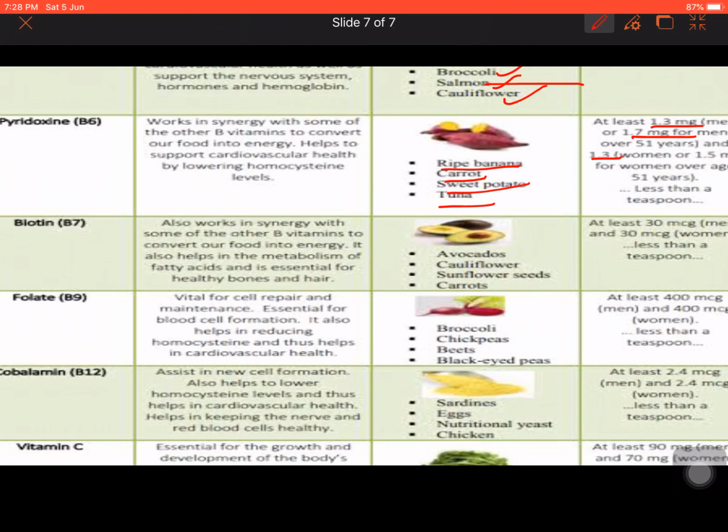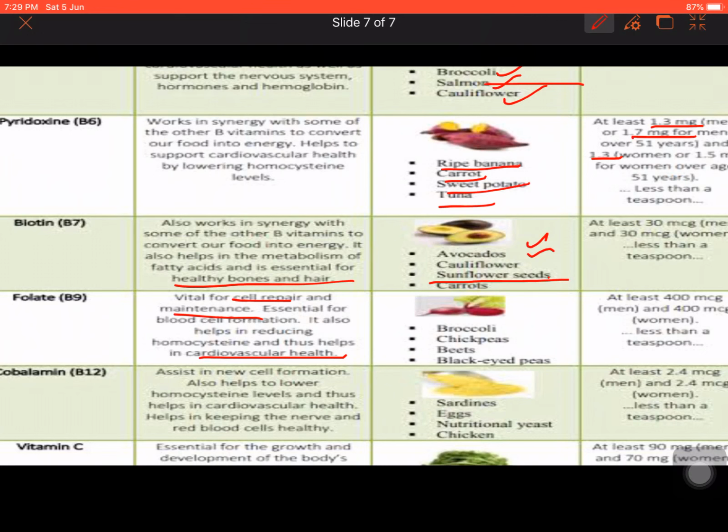Now next comes vitamin B7. It is essential for healthy bones and hair. The sources are almost the same, and sunflower seeds have been added here. Vitamin B9 helps in cell repair and maintenance of the body. It helps in maintaining proper cardiovascular health and reducing the homocysteine. Is it clear? So these are the general functions of vitamin B complex.